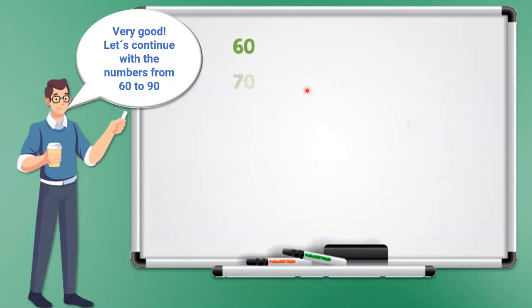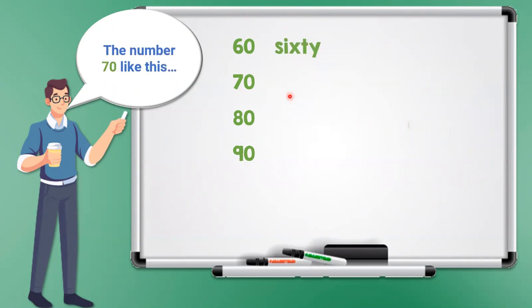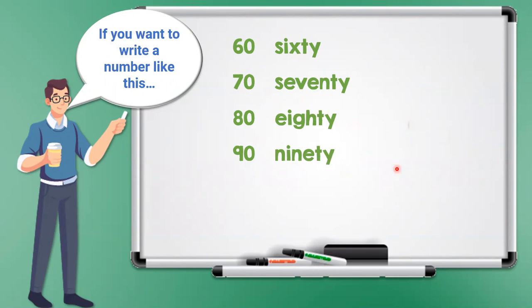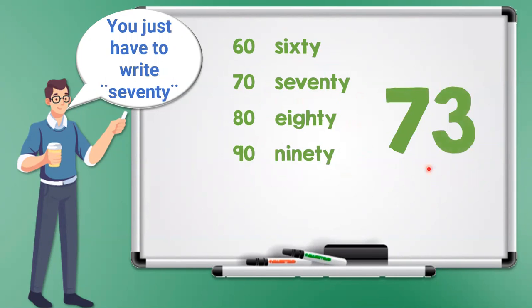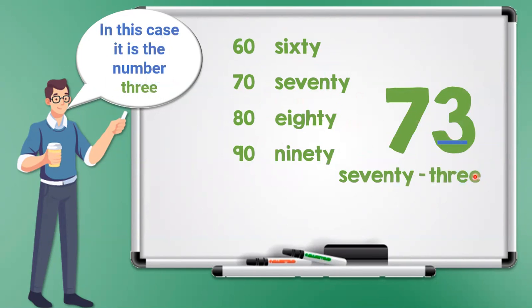Very good. Now let's continue with the numbers 60, 70, 80, and 90. We write the number 60 like this, then the number 70 like this, the number 80 like this, and the number 90 like this. If you want to write a number like this, you just have to write 70, then this symbol, and the last number, 3, 73.